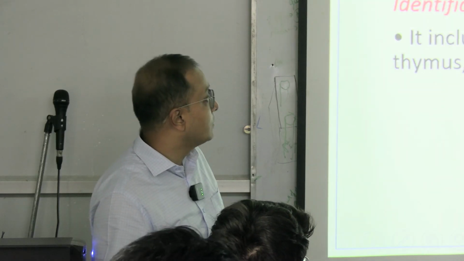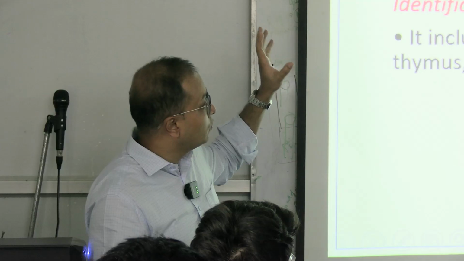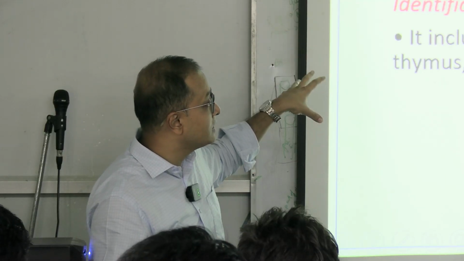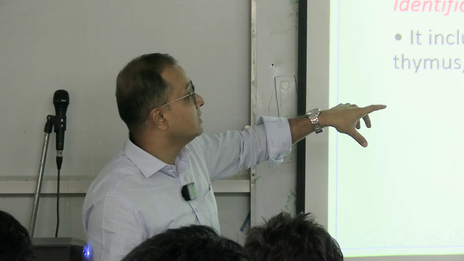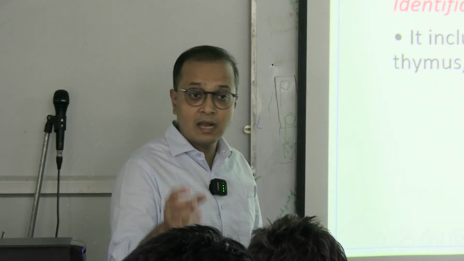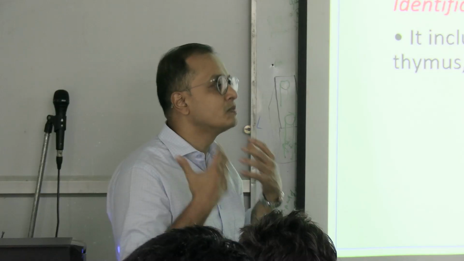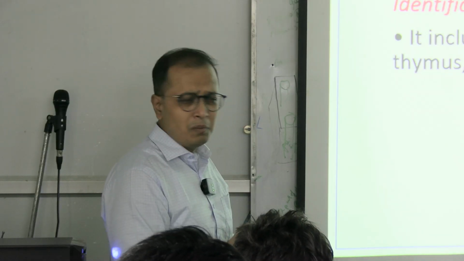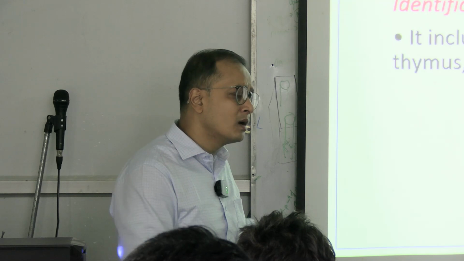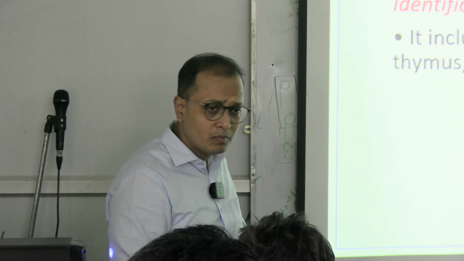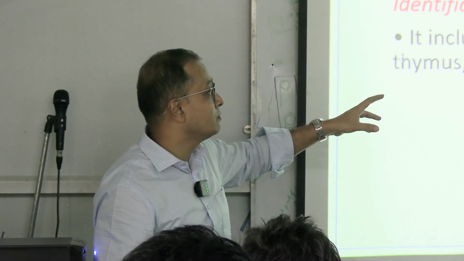Coming to the dense or localized lymphoid organs, which have a well defined capsule, they are present in organs like lymph nodes, spleen, thymus and tonsil. For example, the tonsil is present in the oral cavity. The spleen is an organ present in the left side of the abdomen.